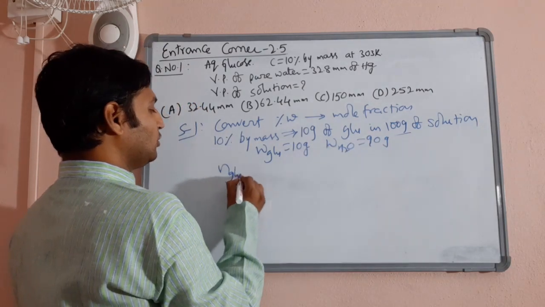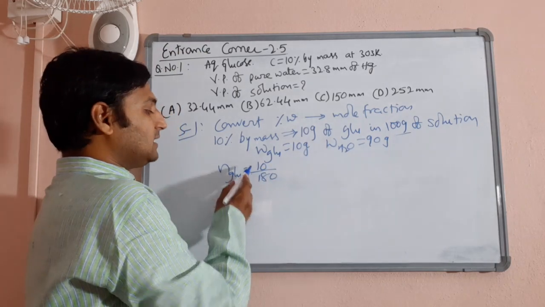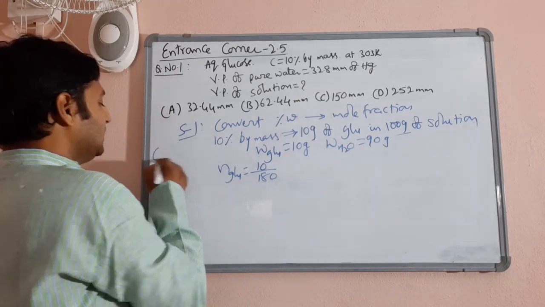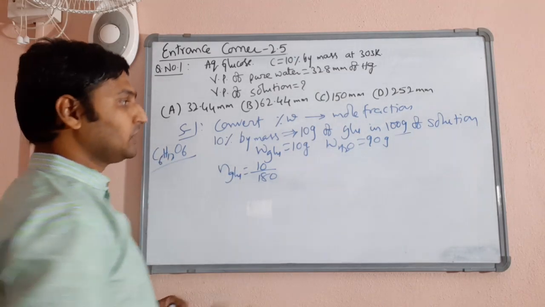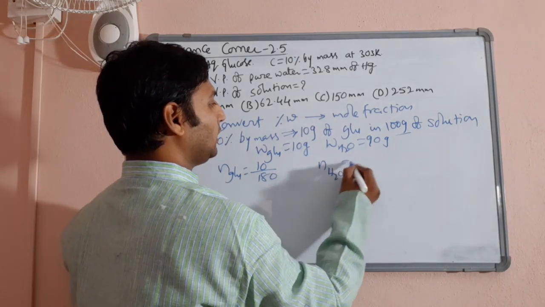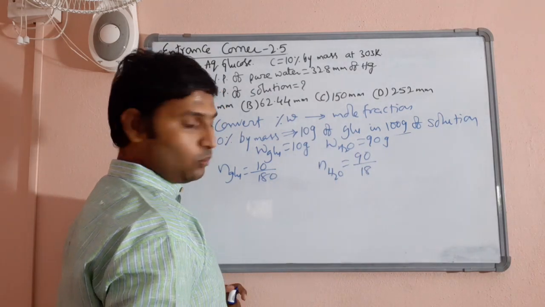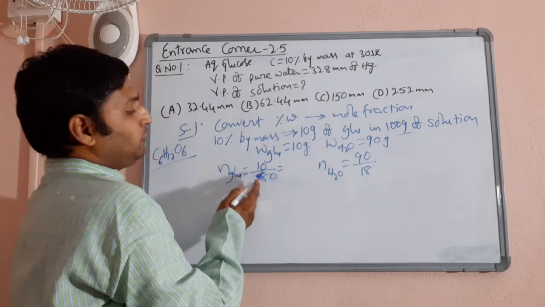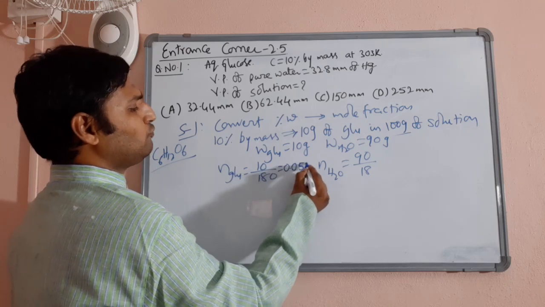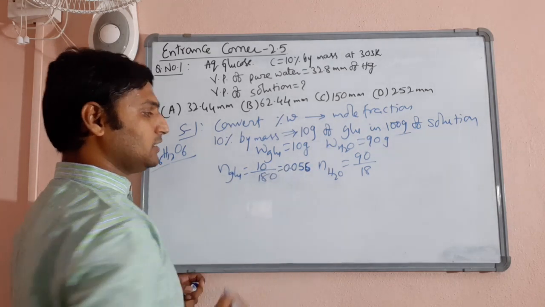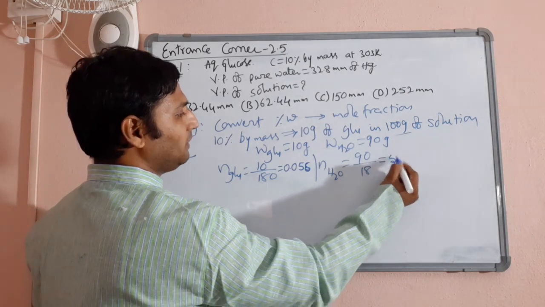Now the number of moles of glucose would be 10 by 180, because it is mass divided by molar mass. For glucose, C6H12O6, add all the atomic masses and you will get 180. Then the number of moles of water would be 90 by 18, because 18 is the molecular mass of water. Let us simplify this. 10 by 180 gives 0.0556 actually, so I can take 0.056. And the number of moles of water, 90 by 18, is simply 5.